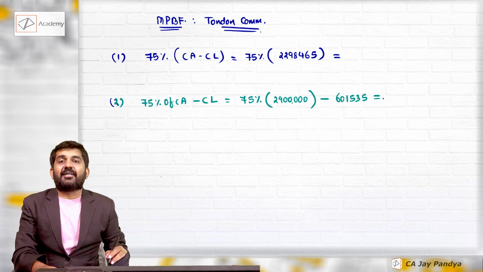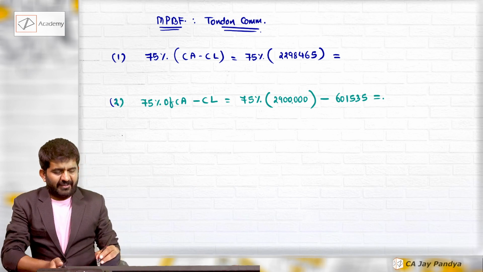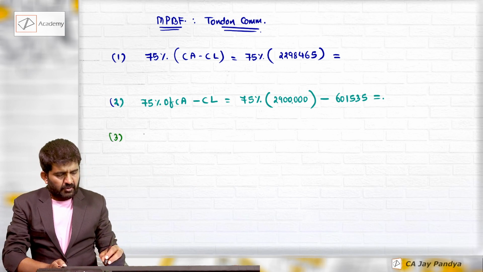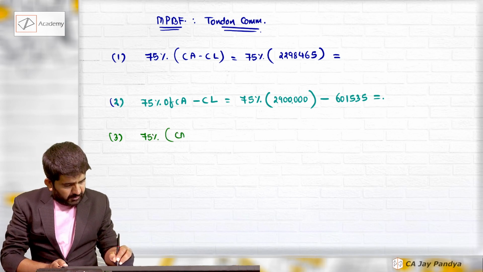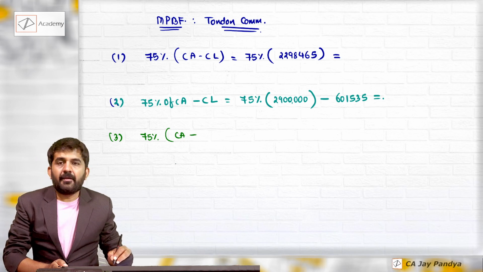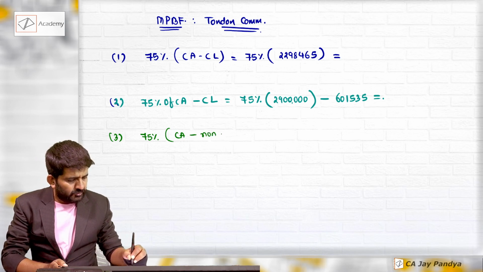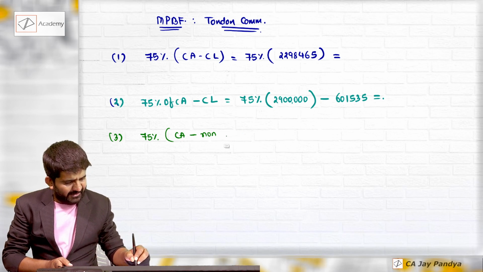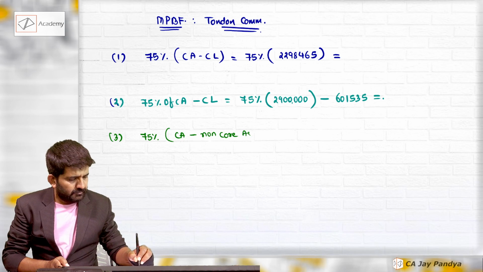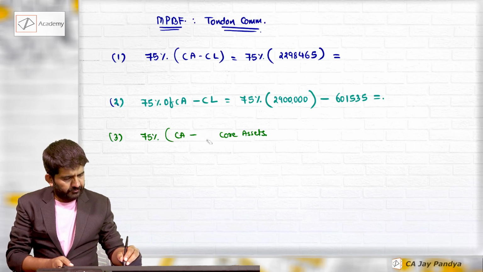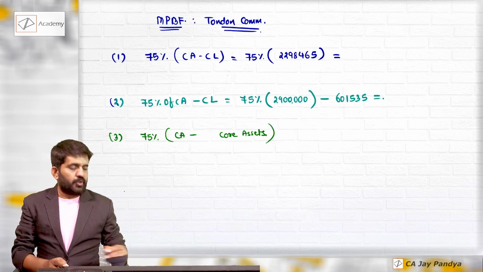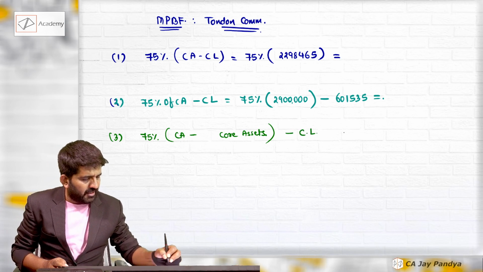What is the third method? Understand. Third method says 75% of current assets minus core assets, minus current liability.